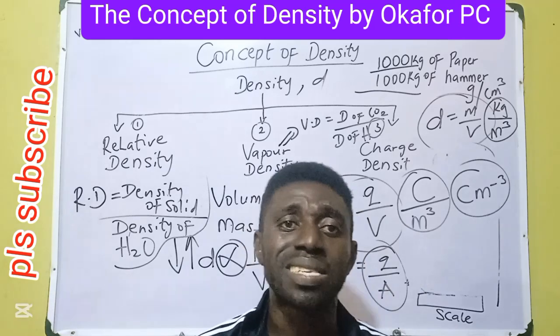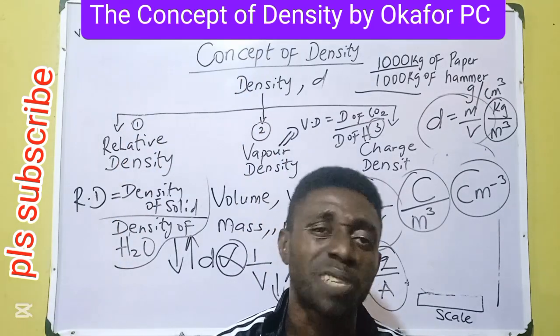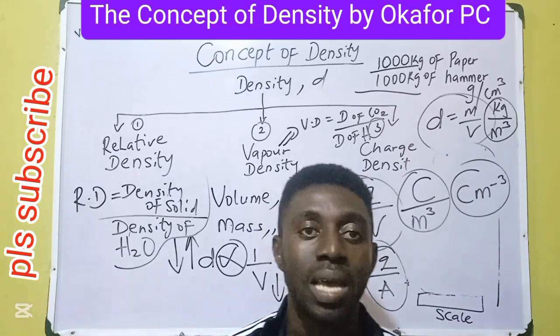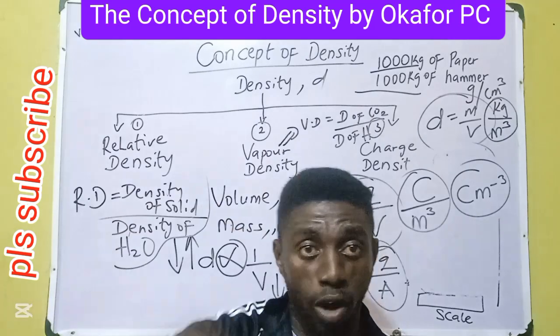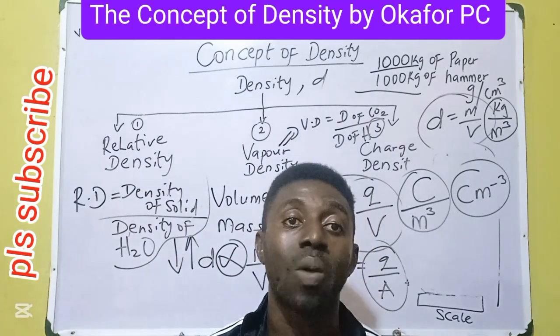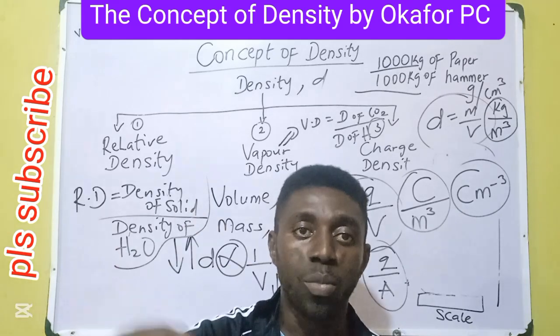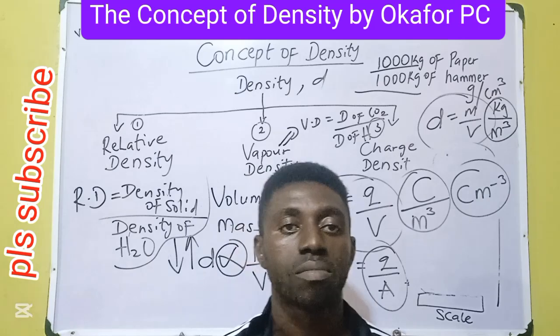Therefore, anywhere density is increased, the volume is lowered. But anywhere the particles are spaced out, the volume is increased, therefore density is lowered. Higher density, lower volume. Higher volume, lower density. And that's what we have in our equation: D for density is equal to M over V, meaning the mass there is constant.